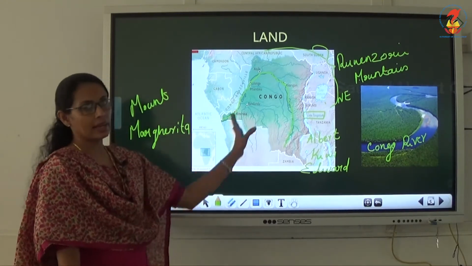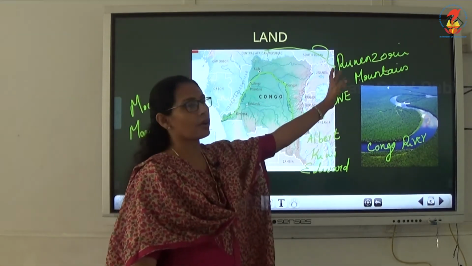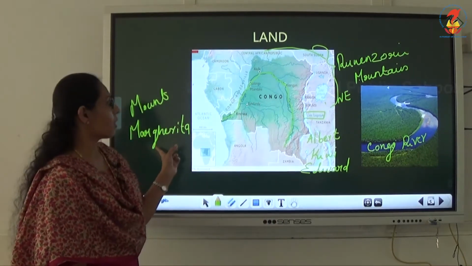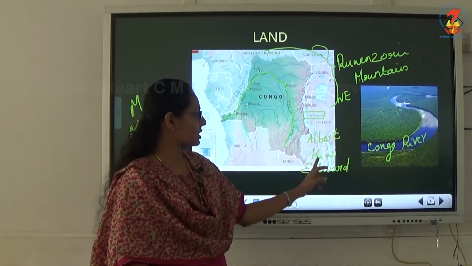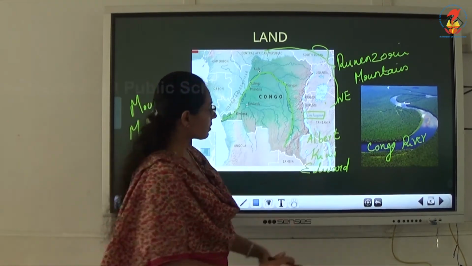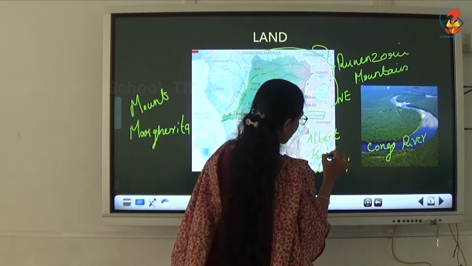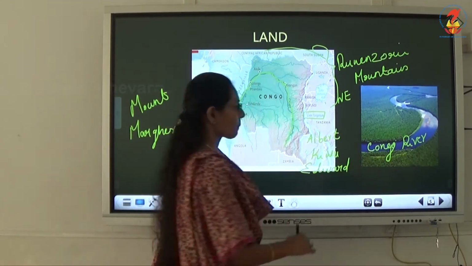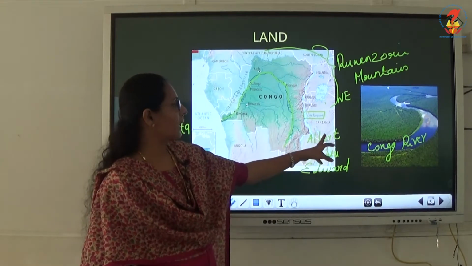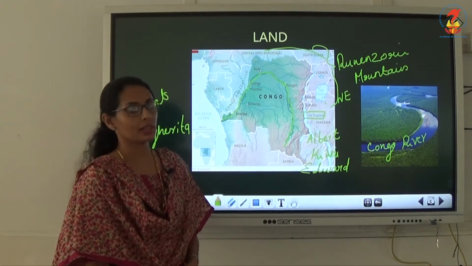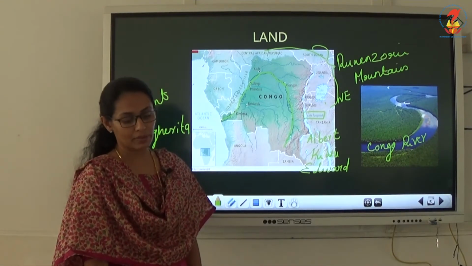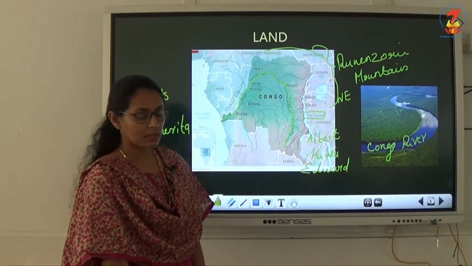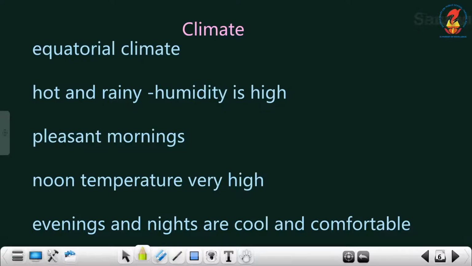Clear, children? So this is the land area. Most northeast side is the Rwenzori mountain, and the highest peak is Mount Margarita. 4 important lakes are there: Tanganyika, Albert, Kivu, and Edward. These were the 4 important major lakes that people were depending on. Clear, children?